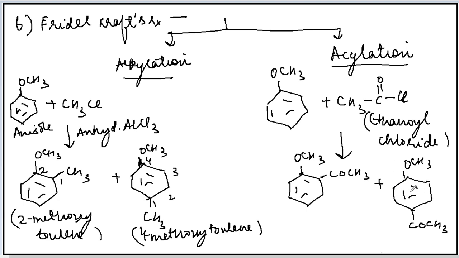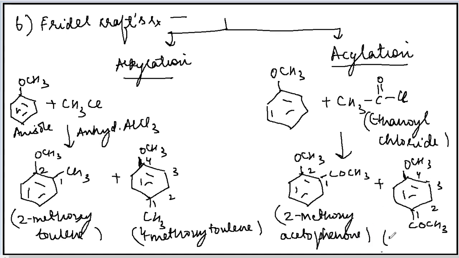Again the para product will be the major one and the ortho product will be the minor one. If you name them, the numbering will be like this. Name of this product is 2-methoxy acetophenone. It will be 4-methoxy acetophenone because the alkoxy group is at the 4th position. Okay, so this is how the Friedel-Crafts reaction takes place: alkylation, addition of alkyl group, and acylation, addition of acetyl group.